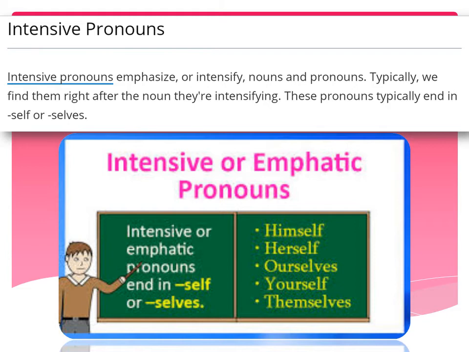When we have to emphasize any noun or pronoun, we use an intensive pronoun just after that noun or pronoun in a sentence. So intensive or emphatic pronouns end in self or selves. Now see some intensive pronouns written here: himself, herself, ourselves, yourself, themselves.